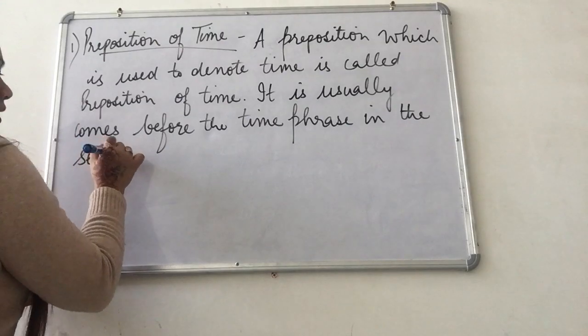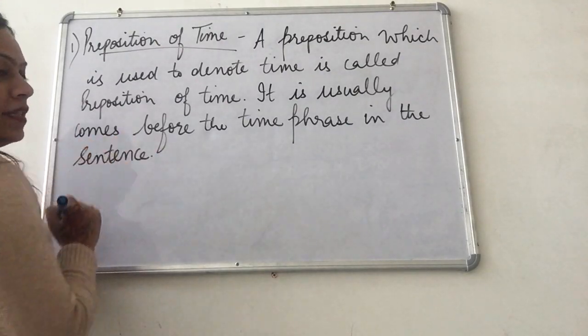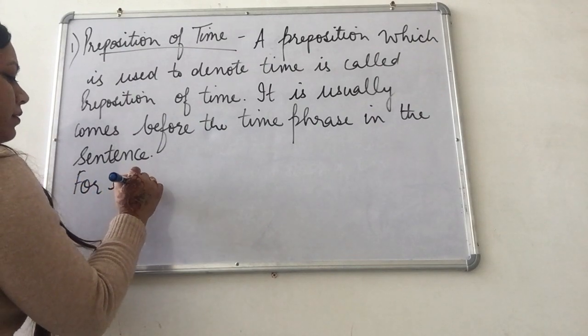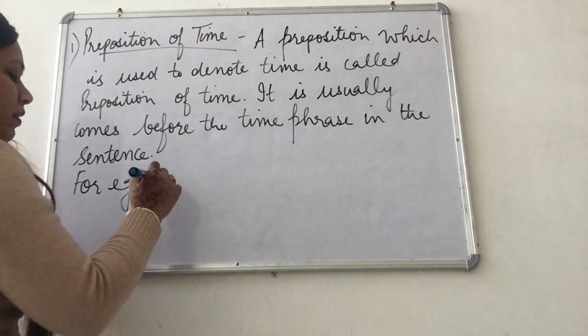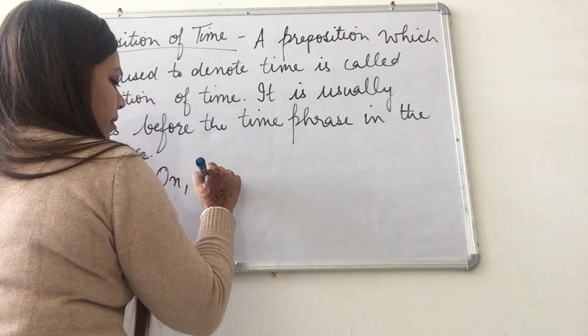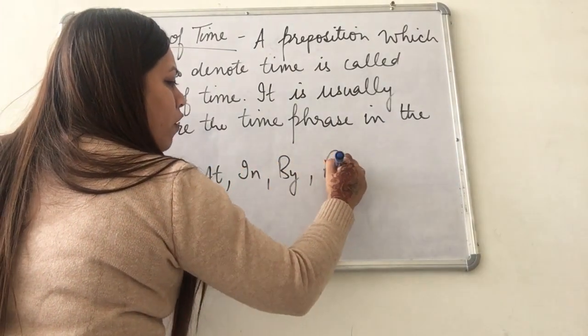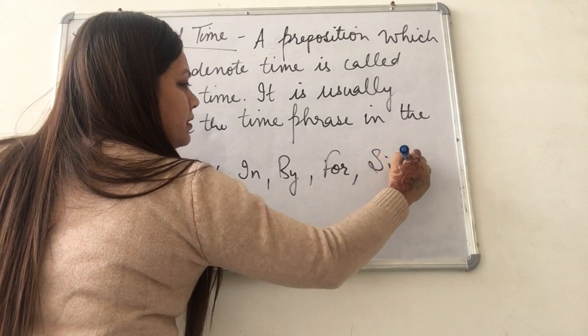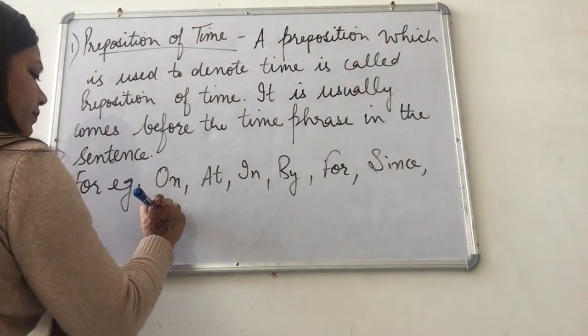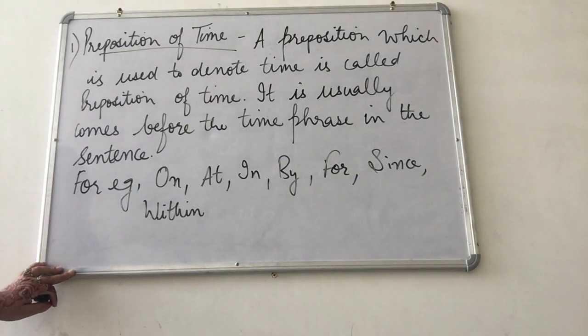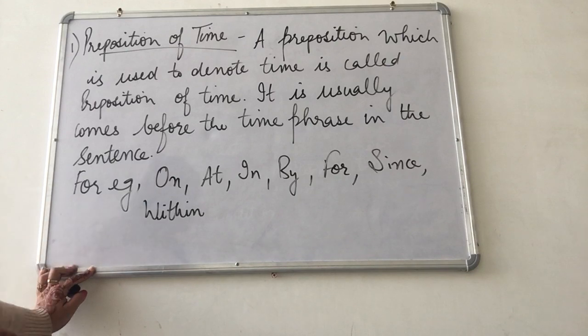For example, prepositions of time are on, at, in, by, for, since, within. These are a few examples of preposition of time. So now we will discuss each one by one.